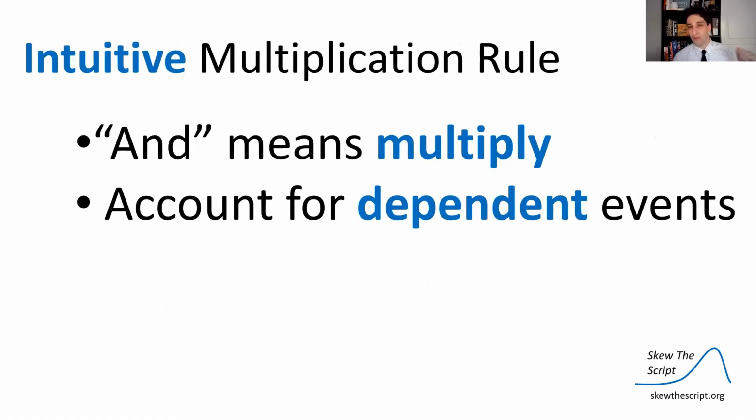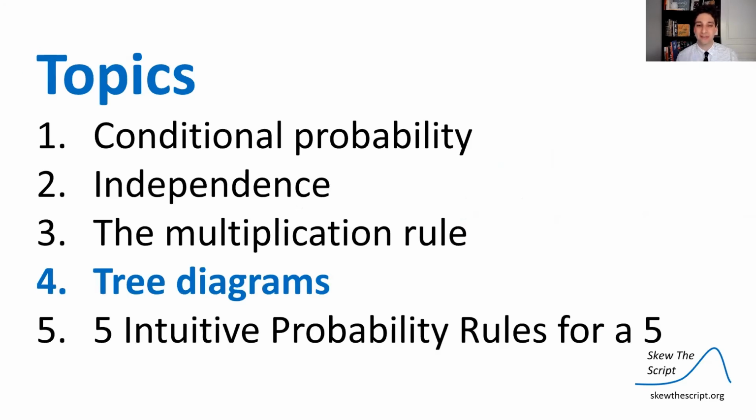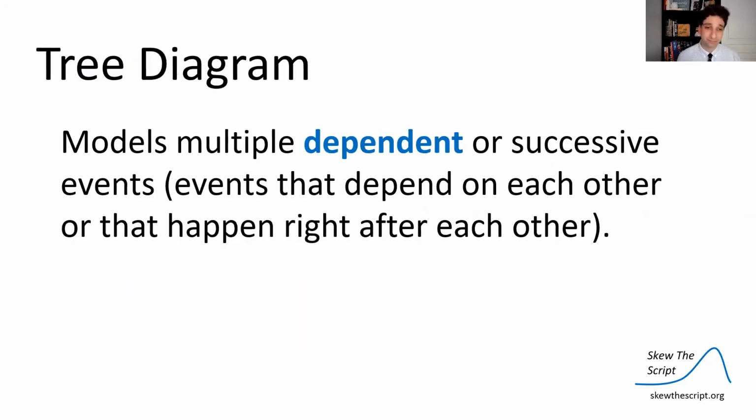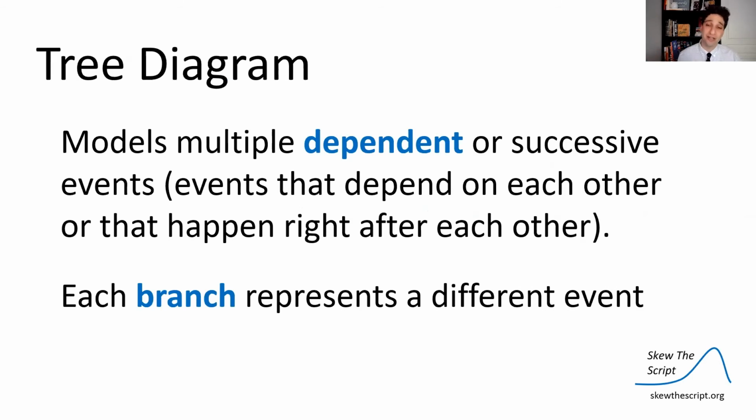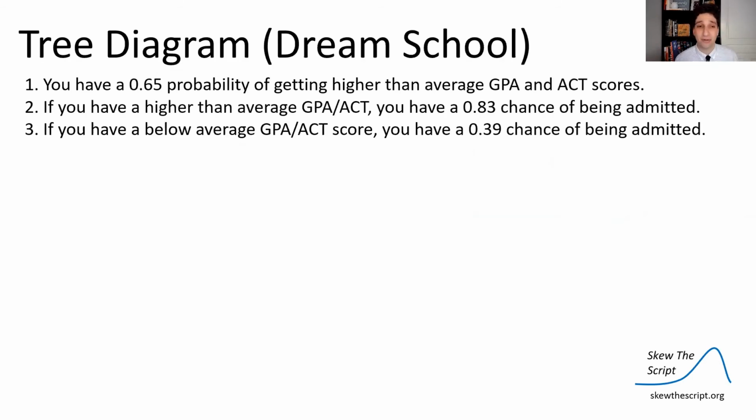Here's the intuitive rule I want you to use. When you hear "and," that means multiply. And then always account for dependent events. So let's talk about that by using a new type of probability diagram called a tree diagram. Tree diagrams model multiple dependent or successive events. And each branch of the tree represents a different event. So let's look at an example here.